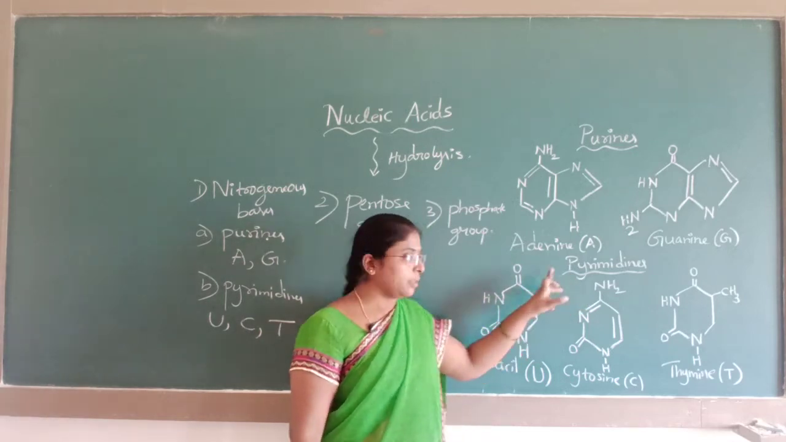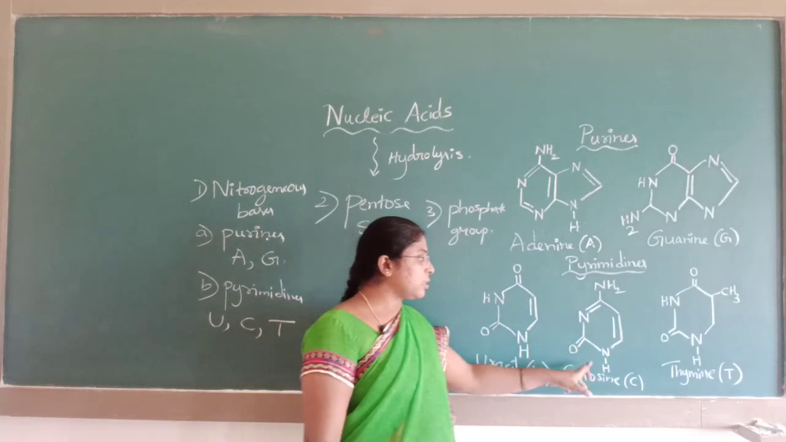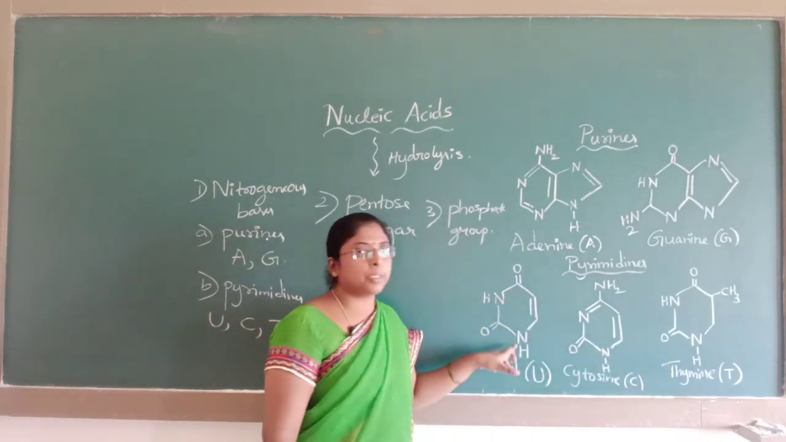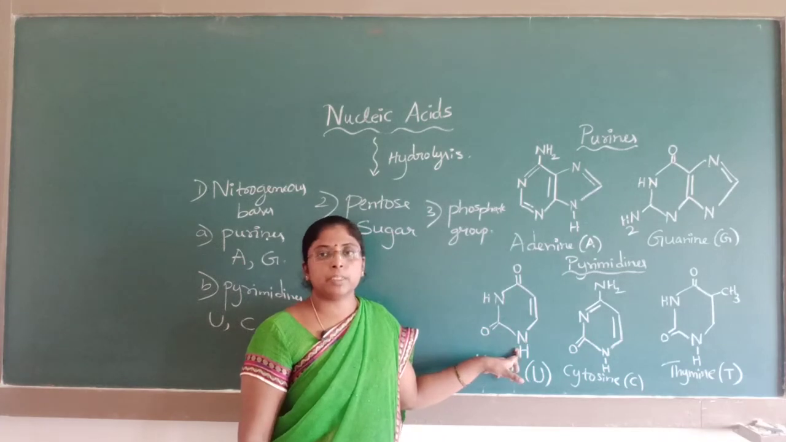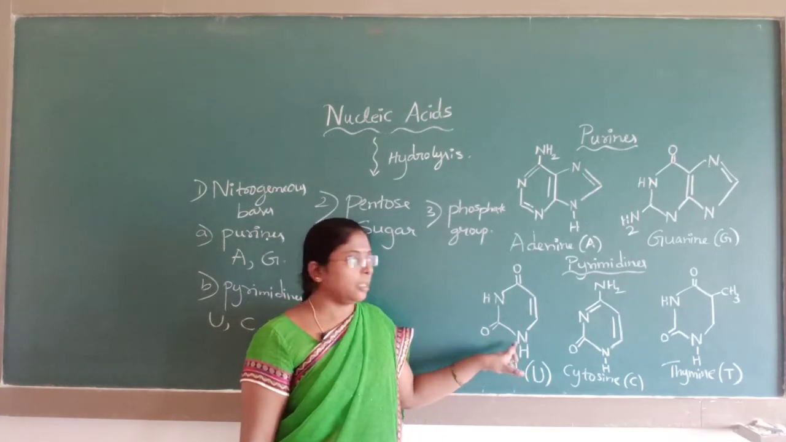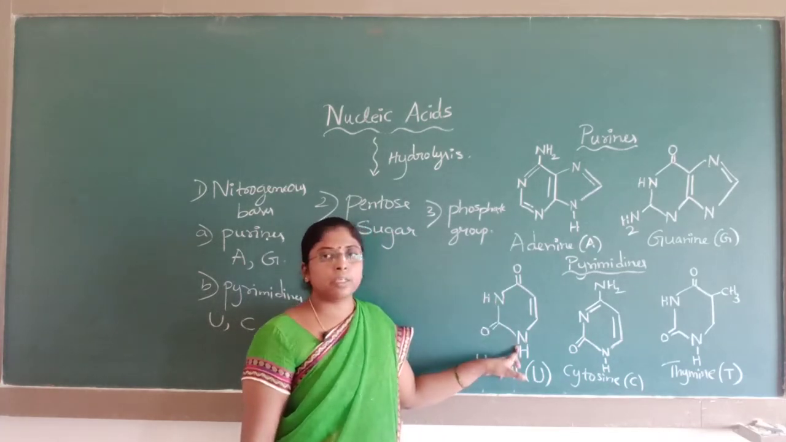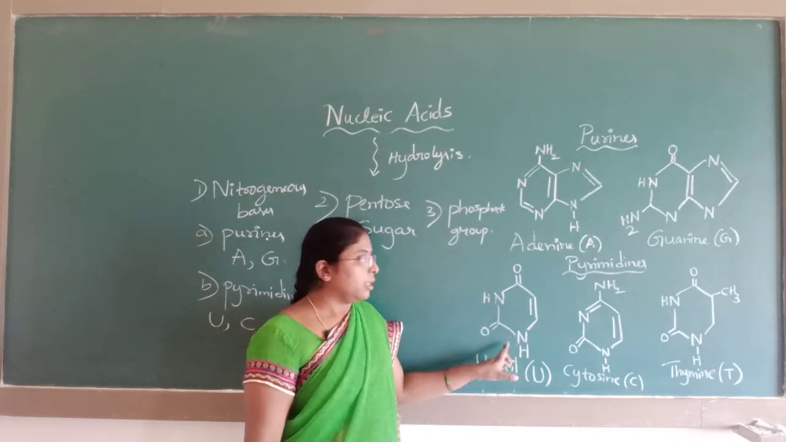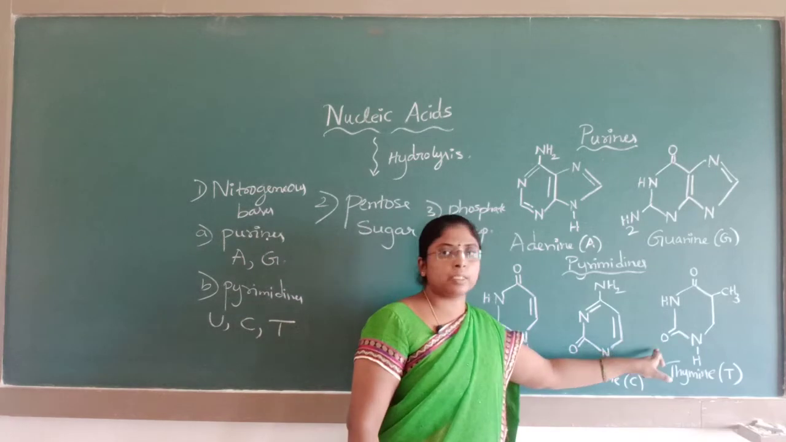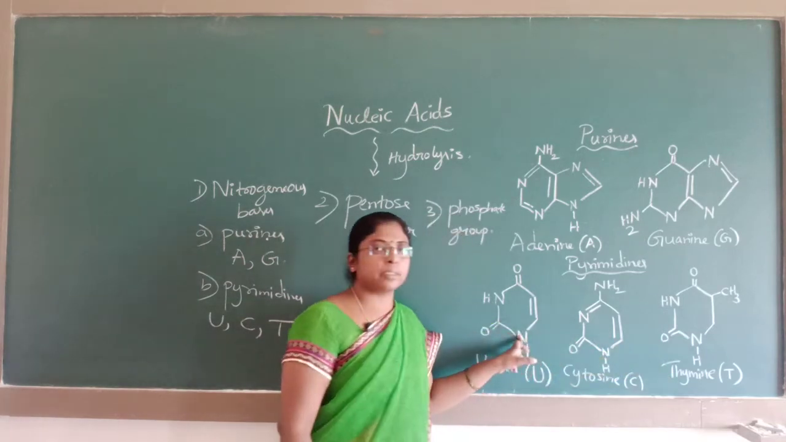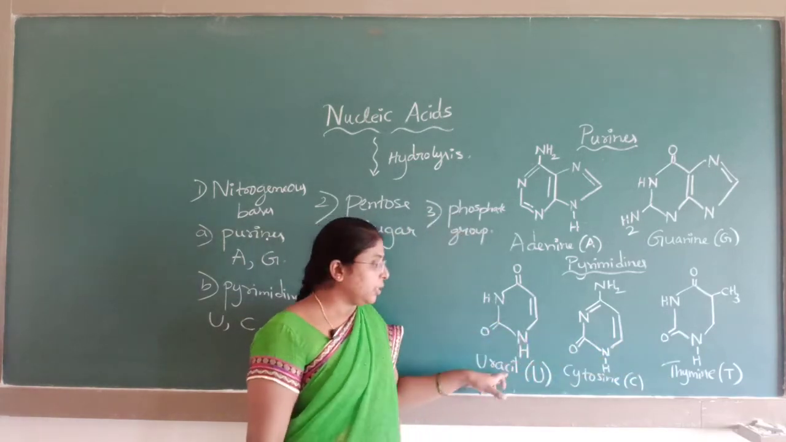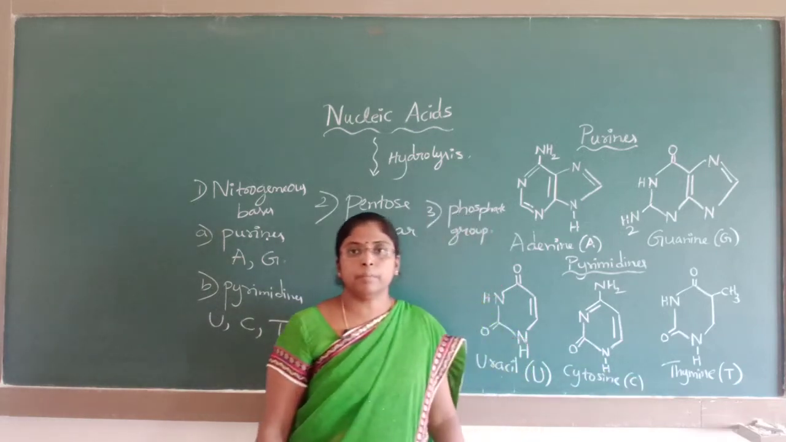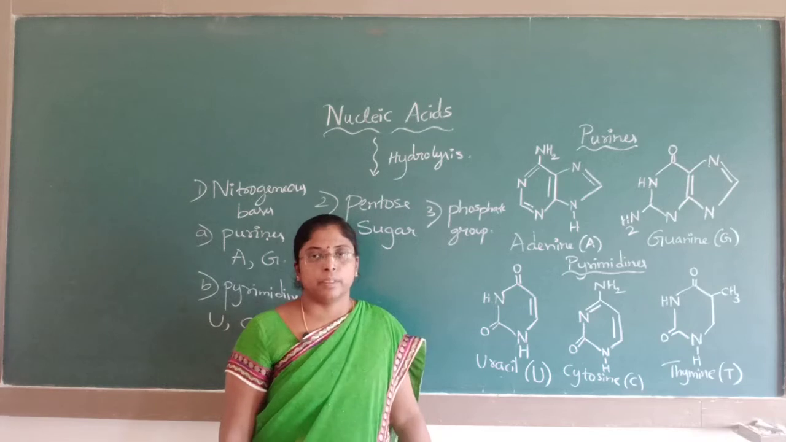Pyrimidine bases are three types: uracil, cytosine and thymine. It is having a pyrimidine moiety. Pyrimidine moiety means a 6-membered heterocyclic ring containing nitrogen at alternate positions, that is at 1,3 position. Since these have the pyrimidine moiety, we call these bases pyrimidine bases. Uracil, cytosine and thymine are the pyrimidine bases.